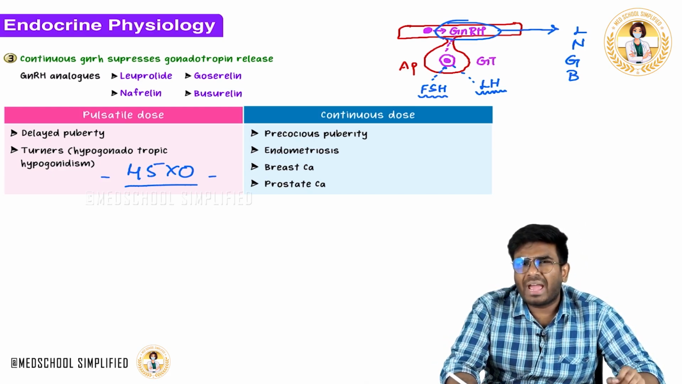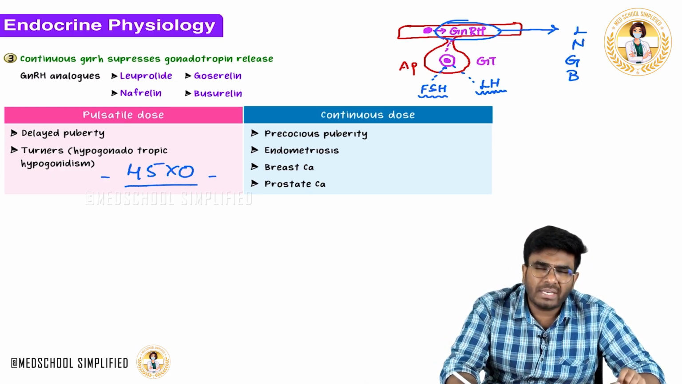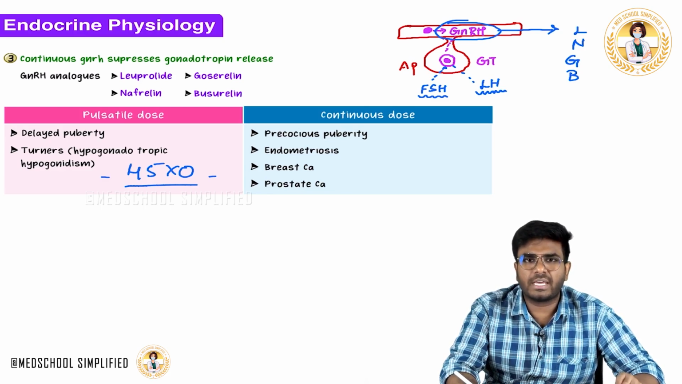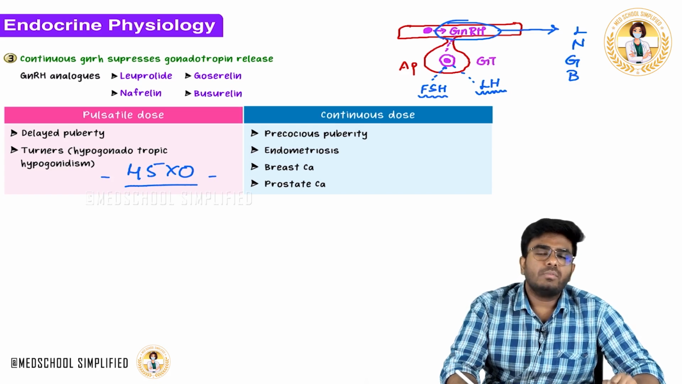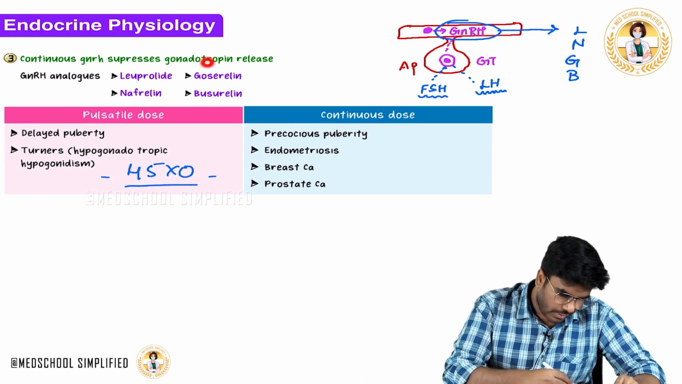So what do we have to do? We have to inhibit the axis. We have to inhibit her gonads. This is not the time for follicular development. She is such a small girl, right? So what you need to do? You have to give the same drugs in a continuous form.